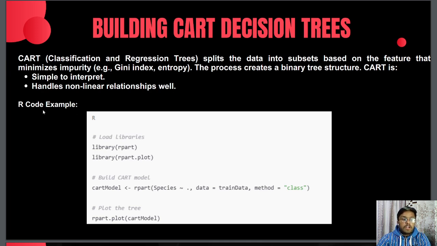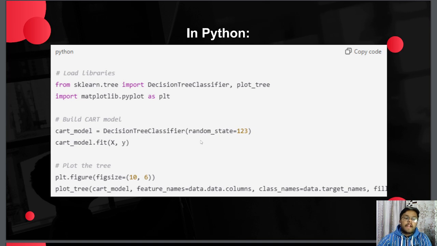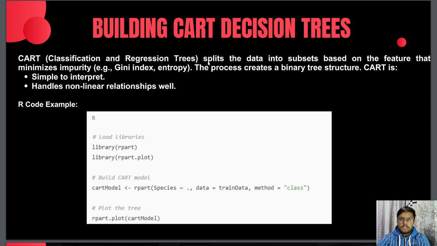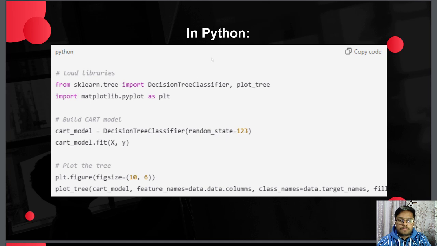In R code, we use the rpart library as we'll see further, and in Python, we use matplotlib.pyplot for building the CART decision tree in R and Python.